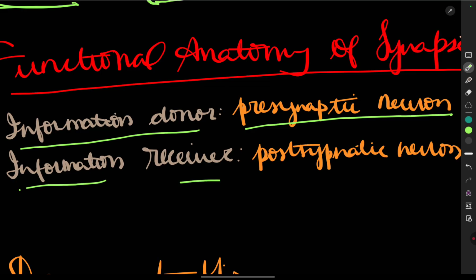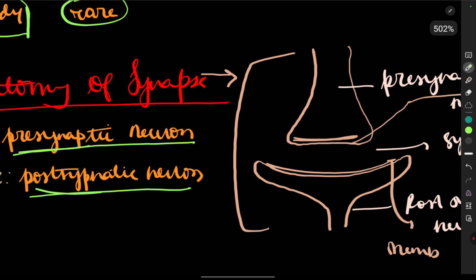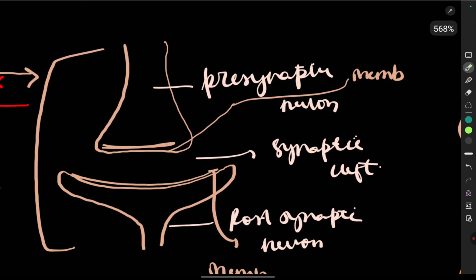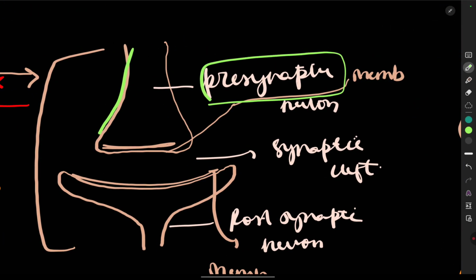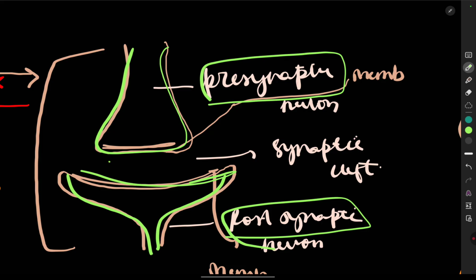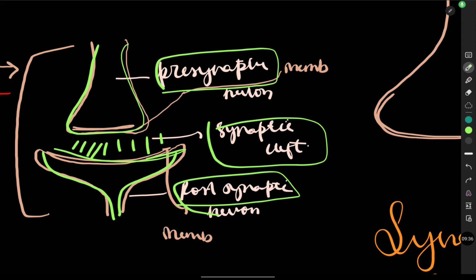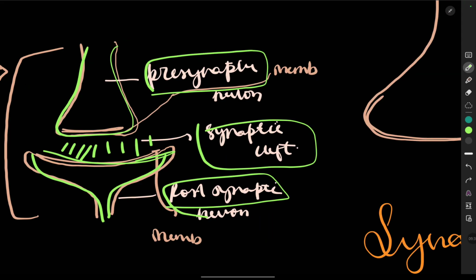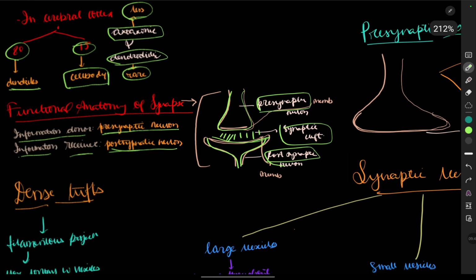And the information receiver, whoever is receiving the information, is the postsynaptic neuron. Giver, who is donating, is the presynaptic. Receiver is the postsynaptic neuron. Now we're going to see. So see, this is the presynaptic neuron, and this one, whatever you see here below, is the postsynaptic neuron, and the area present between them is called the synaptic cleft. So this is the structural anatomy of the neurons. Now we are going to see what all it contains.